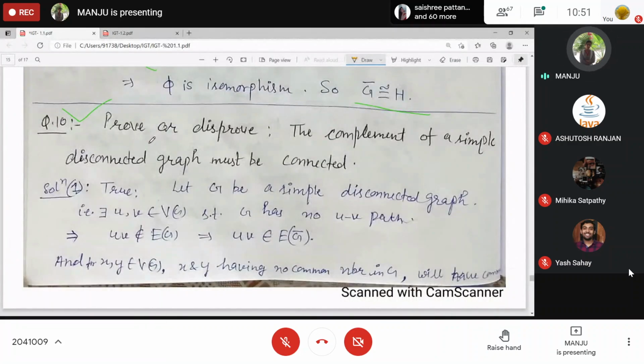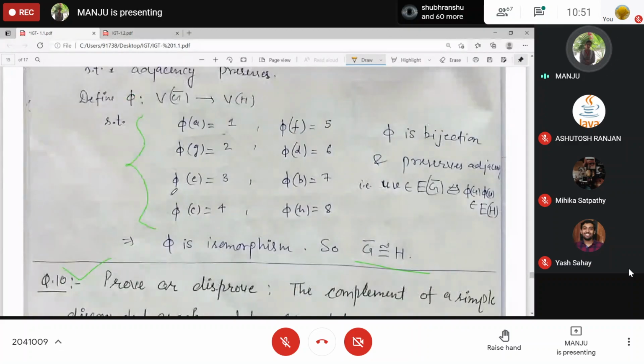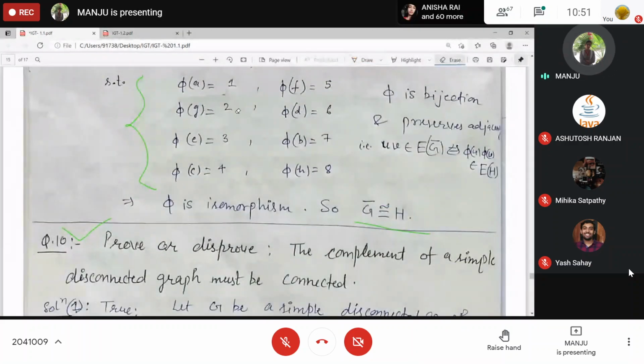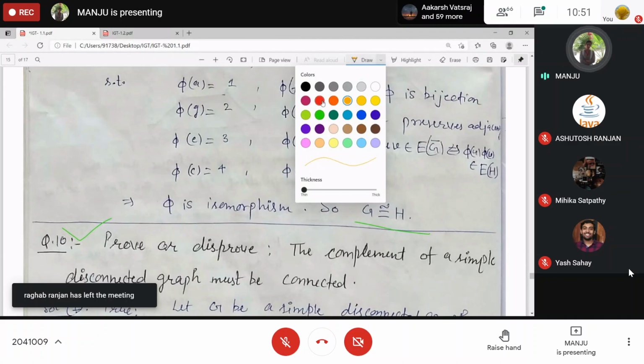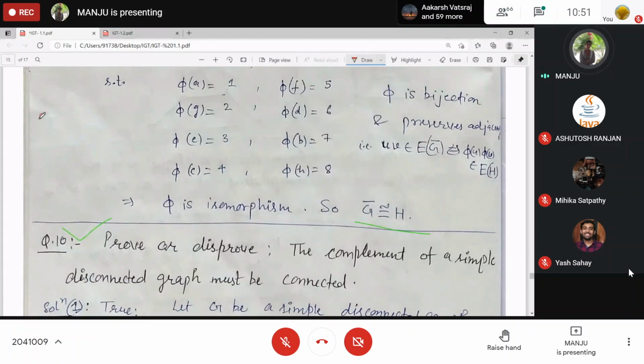Prove or disprove the complement of a simple disconnected graph must be connected. Before going to this question, can you say if G is connected, then its complement will be disconnected? I'm just saying G is connected given. Can you say this implies its complement will be disconnected? Is it always true? Or this statement is what?